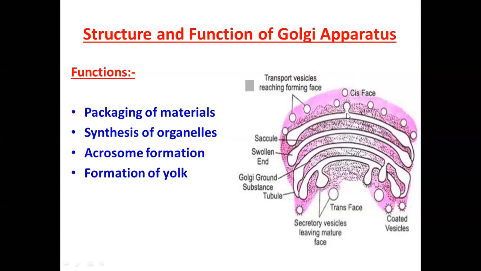Then it will come inside and reach the other phase, the trans phase, and then go to the other side of the cell. So it is a kind of channel. Processing will happen inside the Golgi body and then after processing it will reach the desired place.